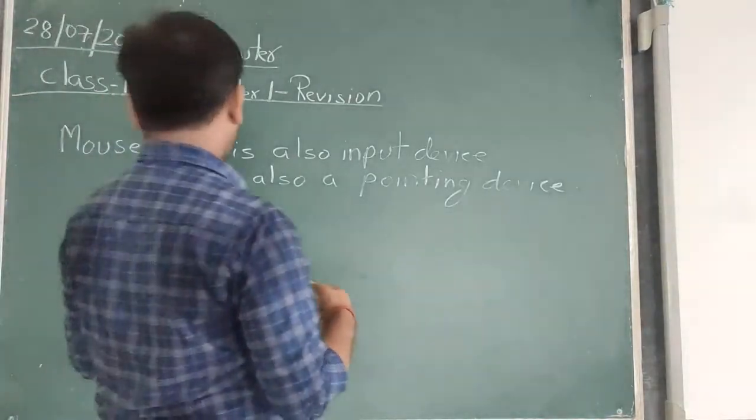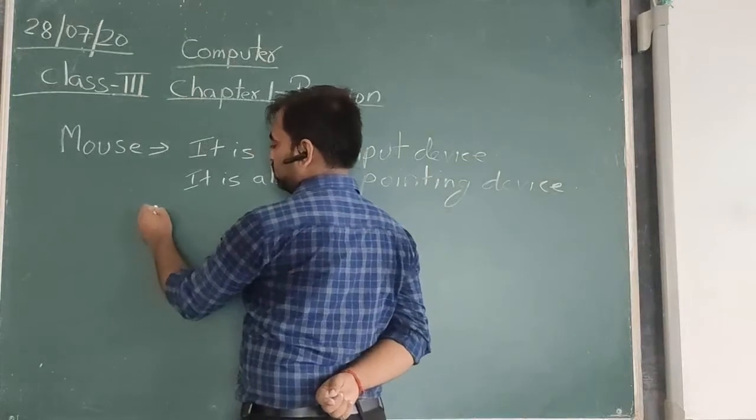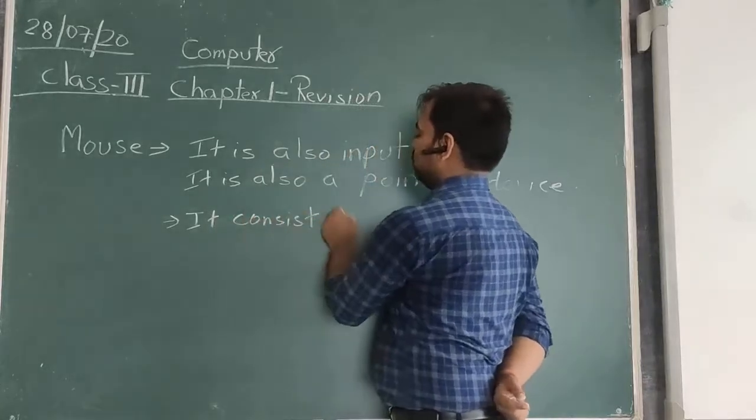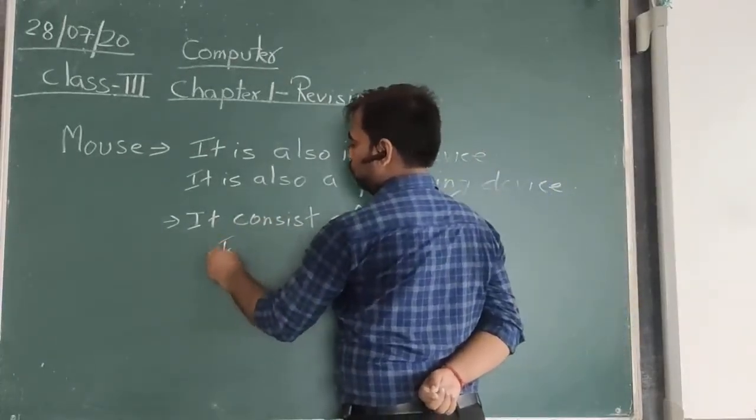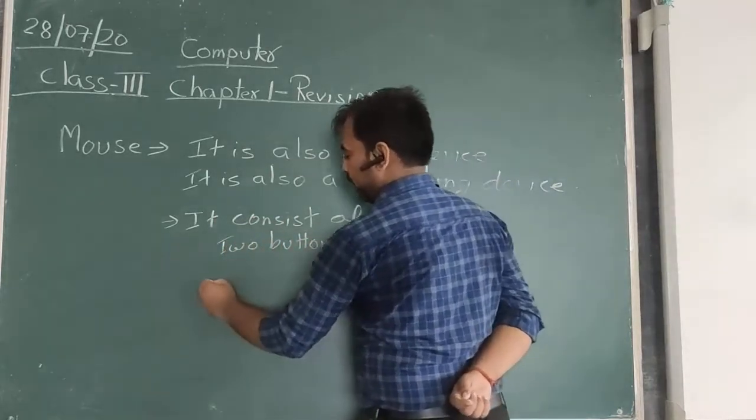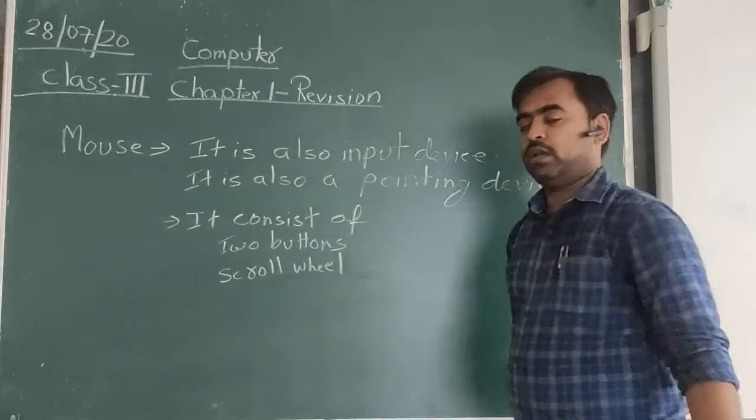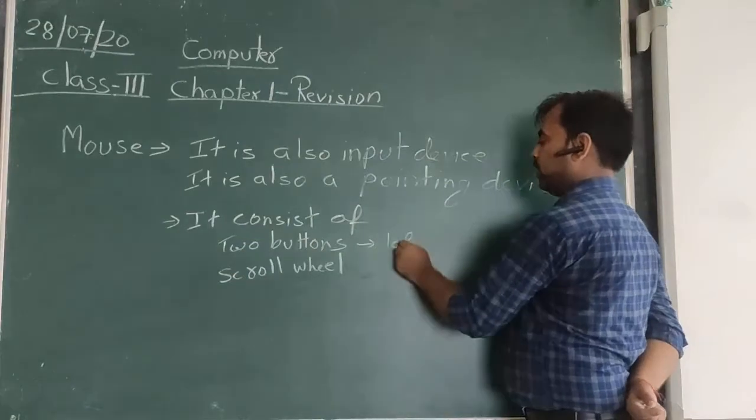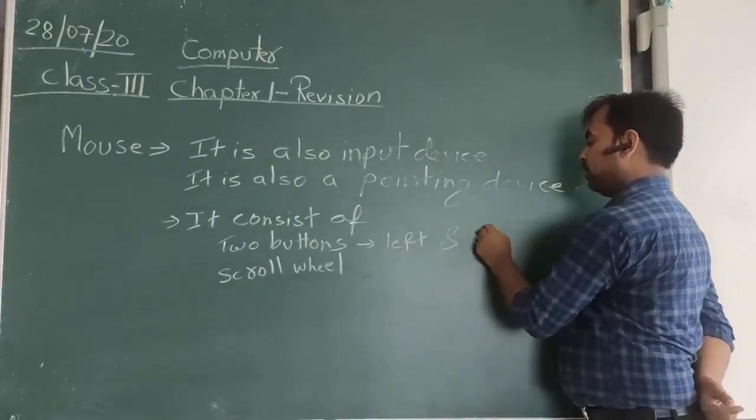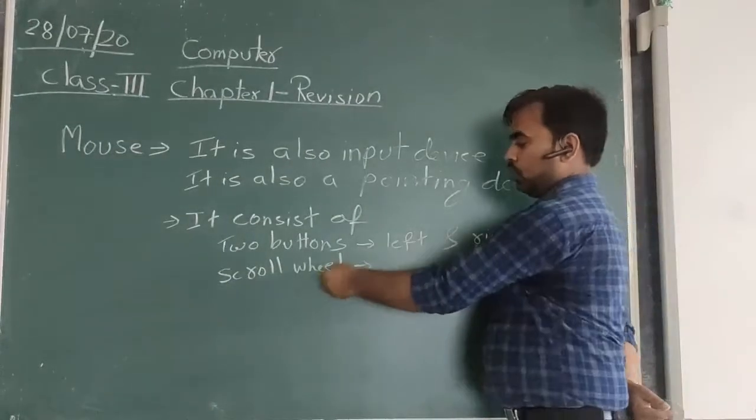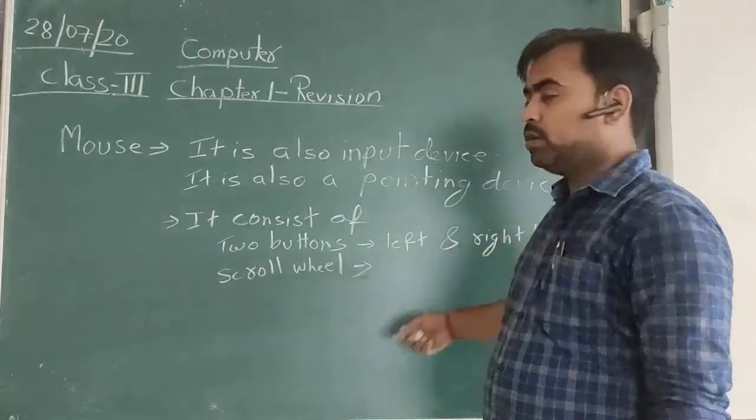Now every mouse consists of two buttons and a scroll wheel. Every mouse has two buttons, left and right, and a scroll wheel. So the left and right buttons have different functions.